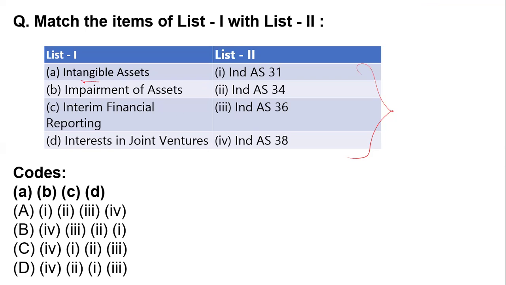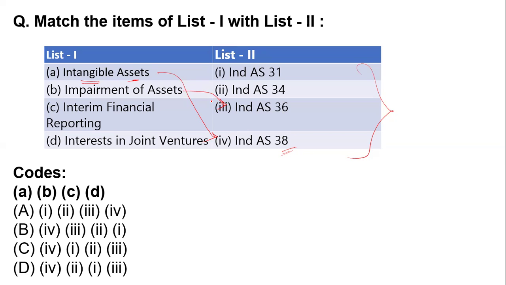Intangible asset is related to accounting standard 38. Intangible, which is not tangible, that is 38. Impairment of asset, that is 36.